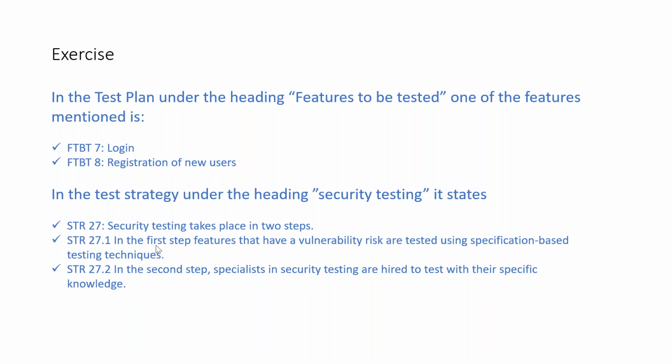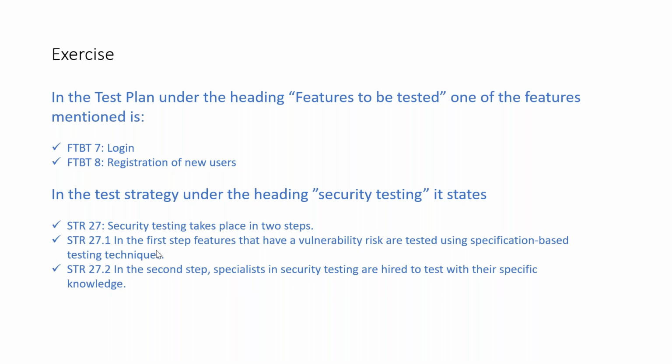Also you have developed a test strategy for the whole of this project, in which you have talked about many elements of your strategy. STR27 says security testing takes place in two steps. Within that, in subsection 27.1, you said that in the first step, features that have vulnerability risk are tested using specification-based test design techniques.